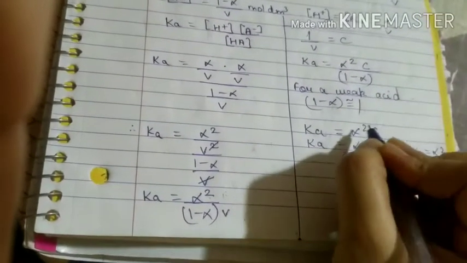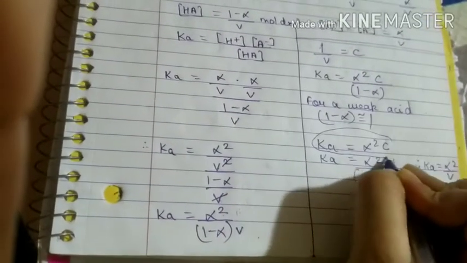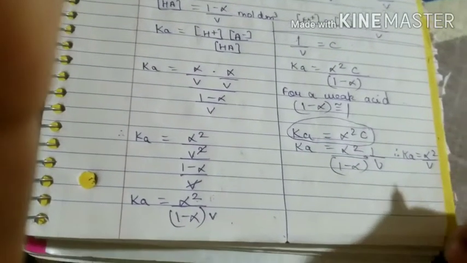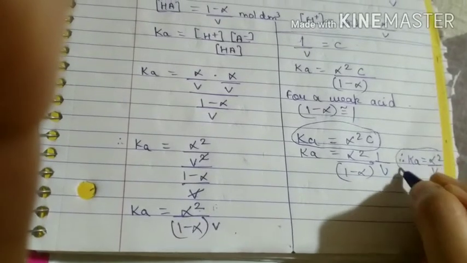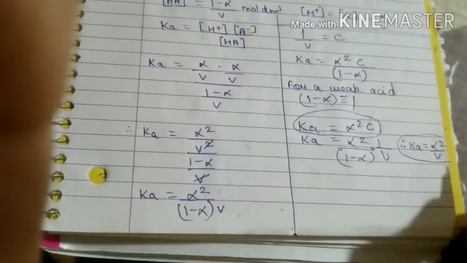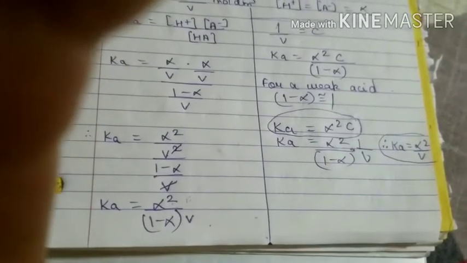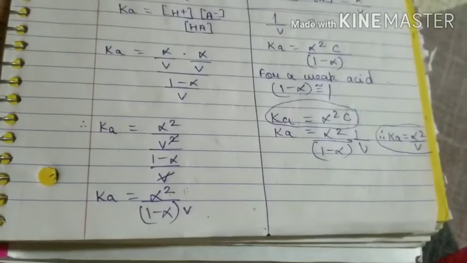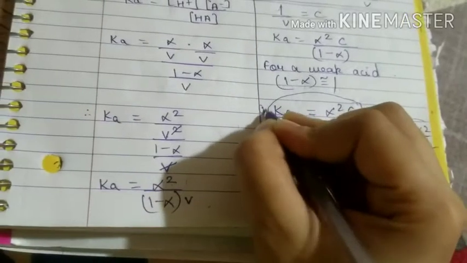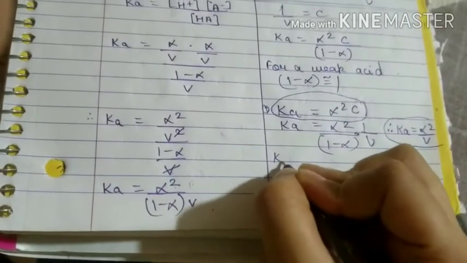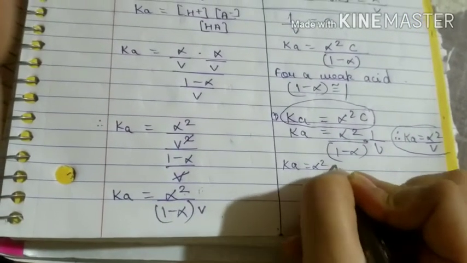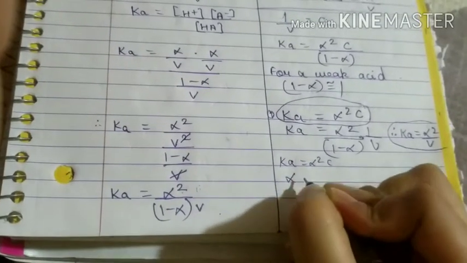Now in both the cases, if I want to remove this alpha sign, as in I'm talking about this reaction now, Ka is equal to alpha square C and Ka is equal to alpha square upon V. So if I want to remove the square from that alpha, then what I have to do? First we will deal with this reaction, that is Ka is equal to alpha square C. So I will remove alpha out.